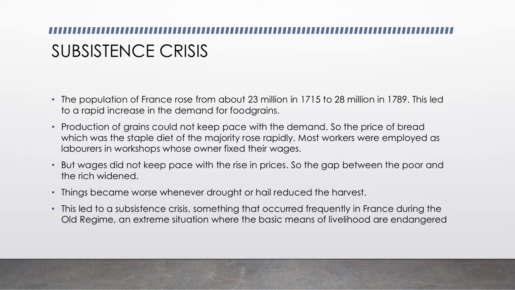What do I mean by the Old Regime? As I've already told you all, Old Regime is nothing but a period that shows all the social and institutions in France before 1789. Let me tell you the simple definition of subsistence crisis. It means an extreme situation where the basic means of livelihood are endangered. Let's move on and see a diagram which will explain this much better.